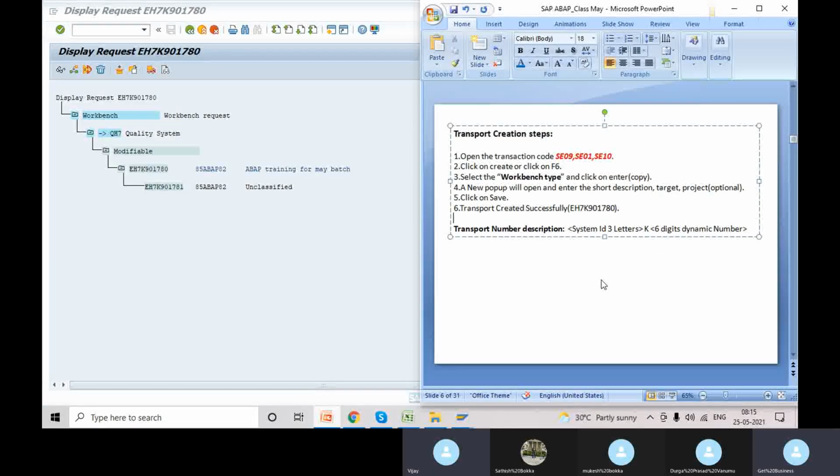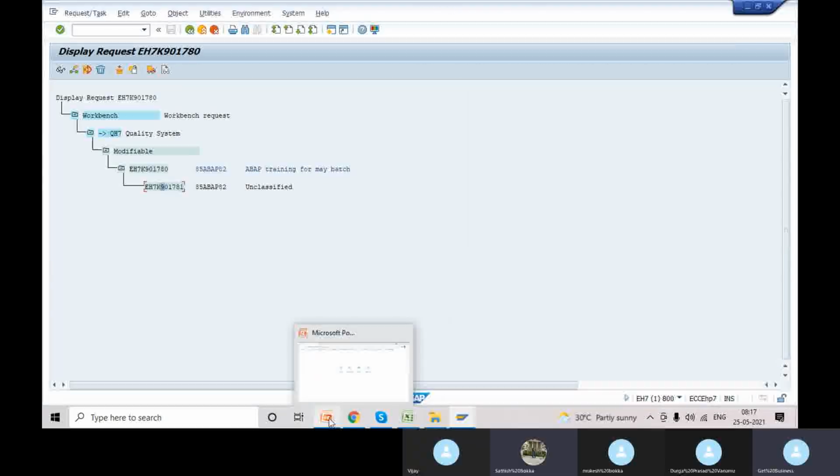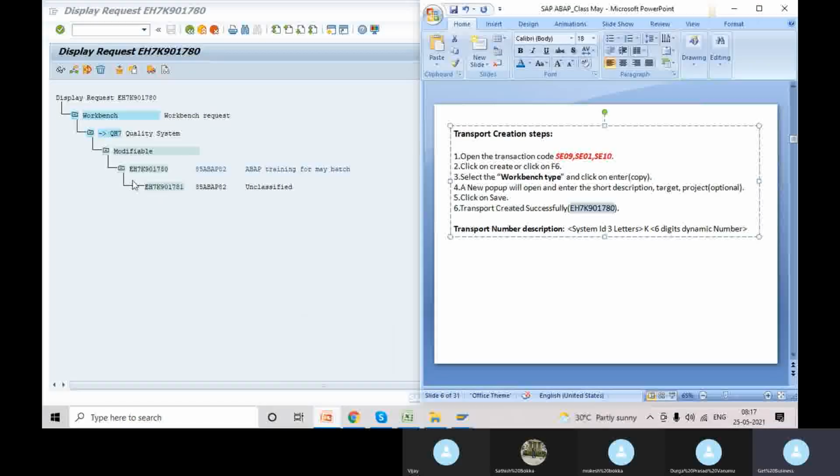This is the naming convention of a transport. If you see it in production also, it will show the same numbers only. It will not show a production-based number, because the transport moved from development. In production also, it will show the same transport only. Basically, these are all the steps to create the transport number.